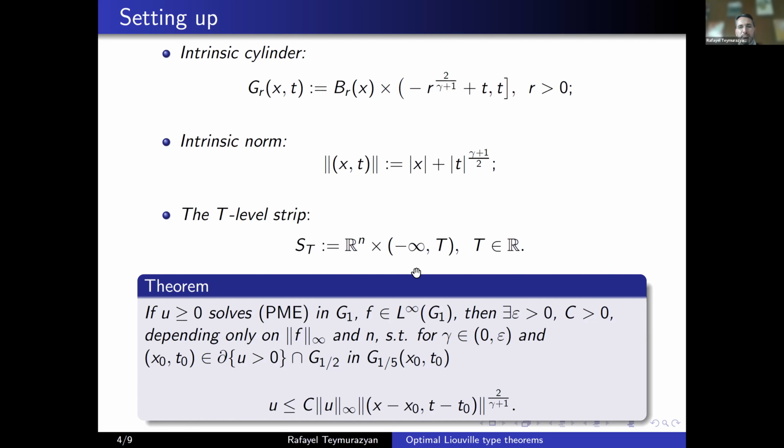And this exponent 2 over gamma plus 1 is optimal. So not only is it sharp, but it's an optimal growth condition. And we are going to assume that we are always in this regularity regime. So the gamma will be small enough, so we are close to the heat equation, and we have this regularity regime.